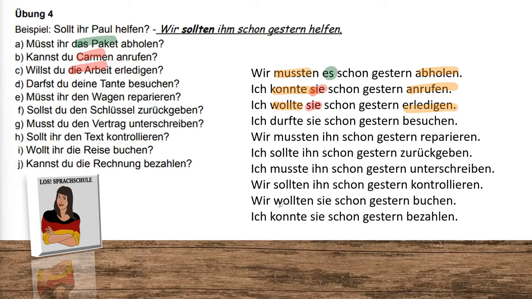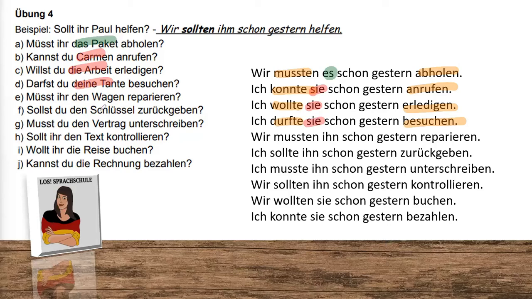Darfst du deine Tante besuchen? Ich durfte sie schon gestern besuchen. Are you allowed, or can you in English also, visit your aunt? I was allowed to visit her yesterday already. Die Tante, female of course, became also sie.